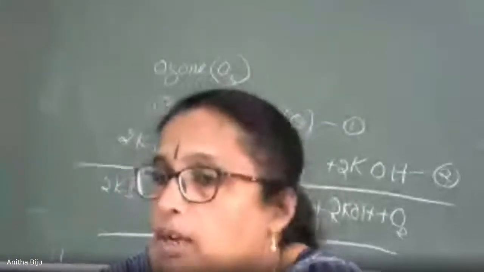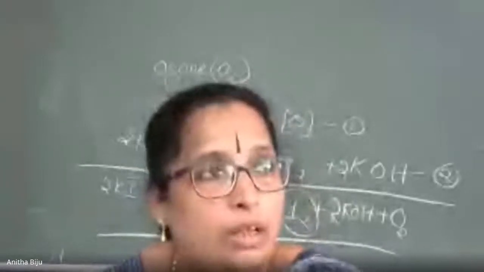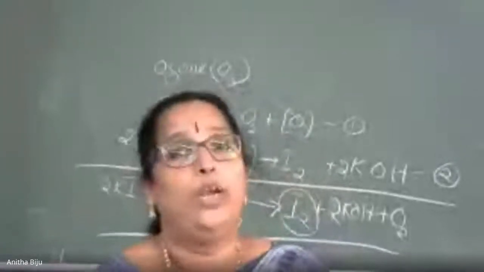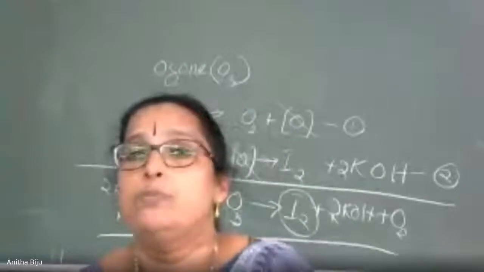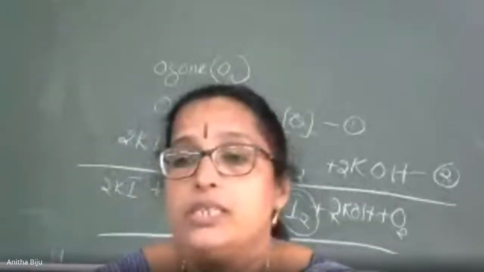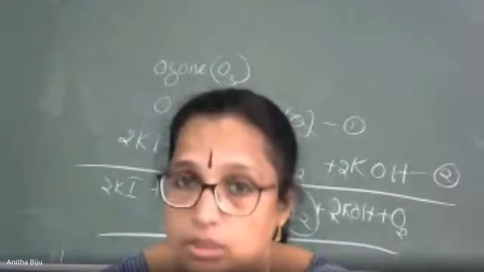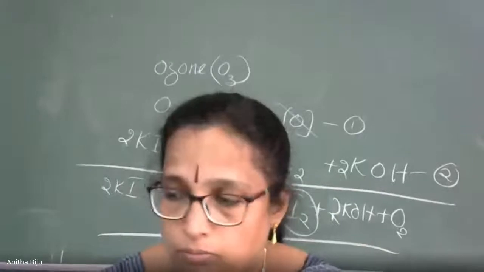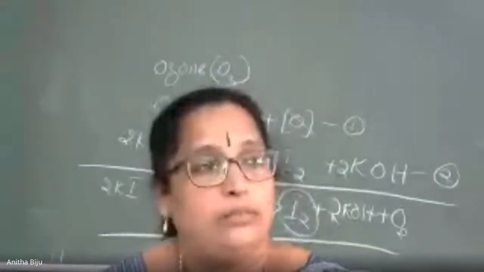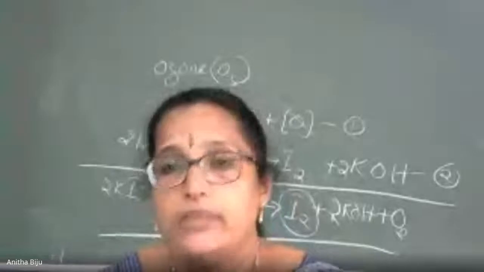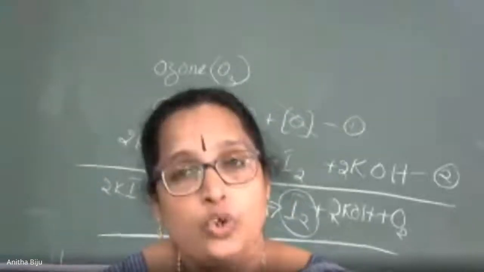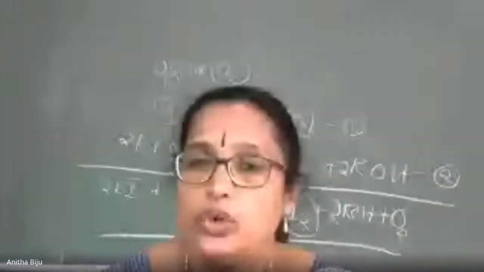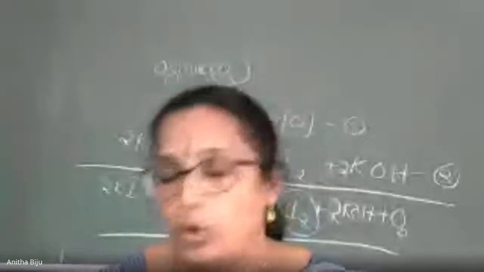When we apply the principle of volumetric analysis, V1 M1 equal to V2 M2, or V1 N1 equal to V2 N2, we can calculate the amount of ozone which is present in the sample. So this is the estimation of ozone. This is another application. Remember this oxidizing property of ozone, very important. And last one, it is also used as a bleaching agent. The bleaching action of ozone is an oxidation reaction. That is important.